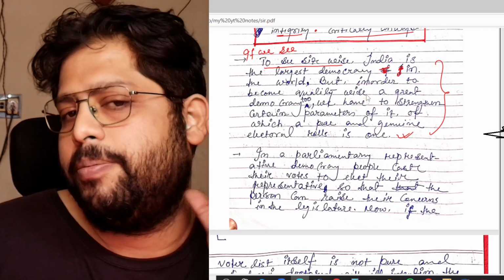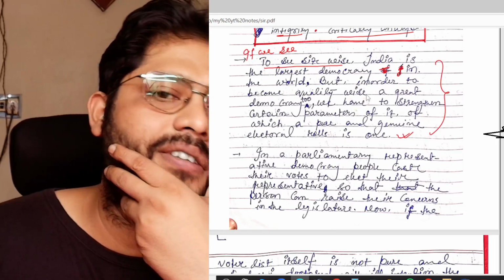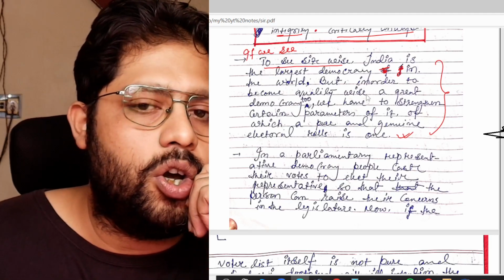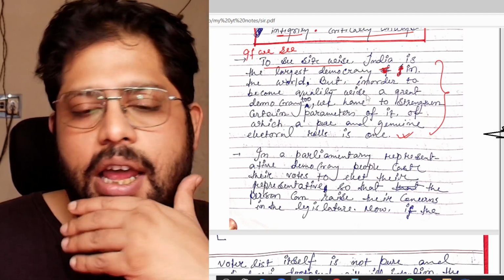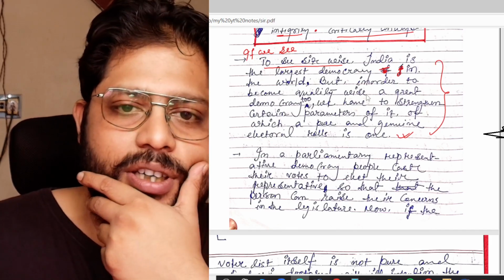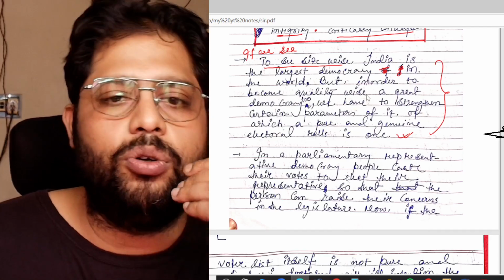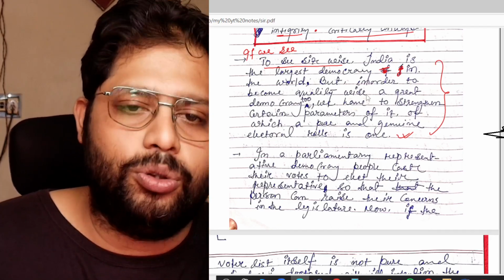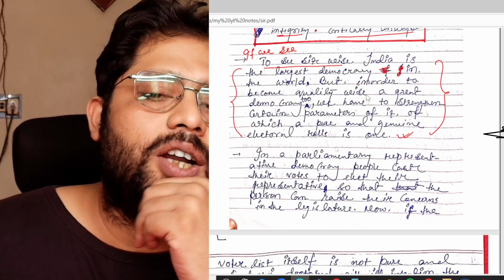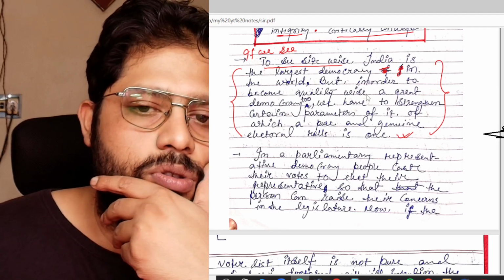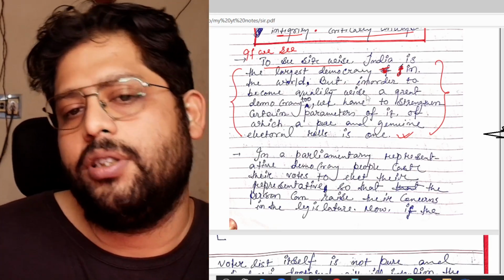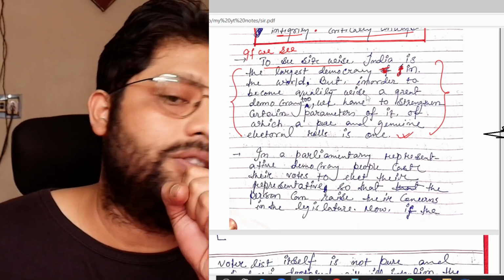So I have written that our country India, in terms of size, is the greatest democracy in the world, but quality wise you cannot say so, and that's why I have written this stanza. Quality wise we have far to go to become the greatest democracy in the world. Now, to make sure we are on the way to becoming a quality wise greatest democracy, the electoral roll is very important.